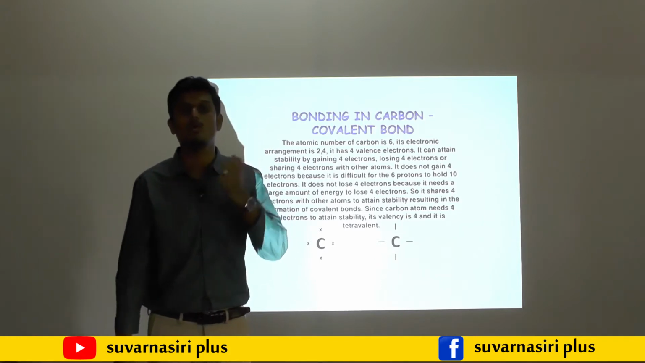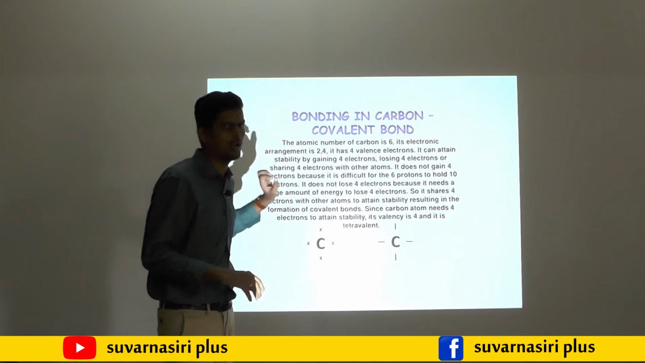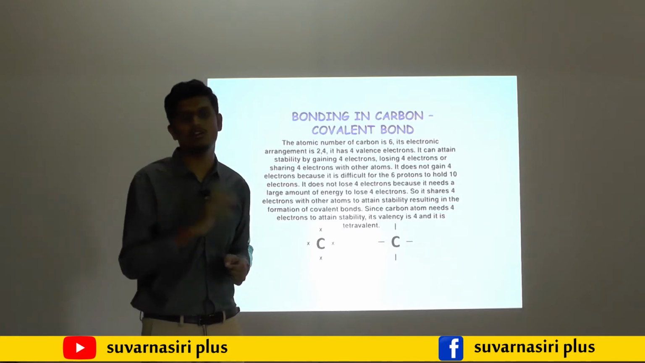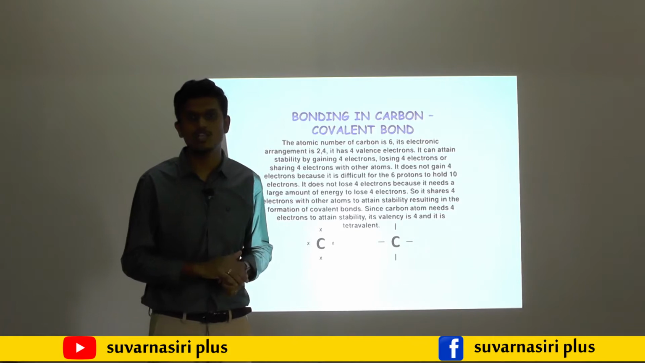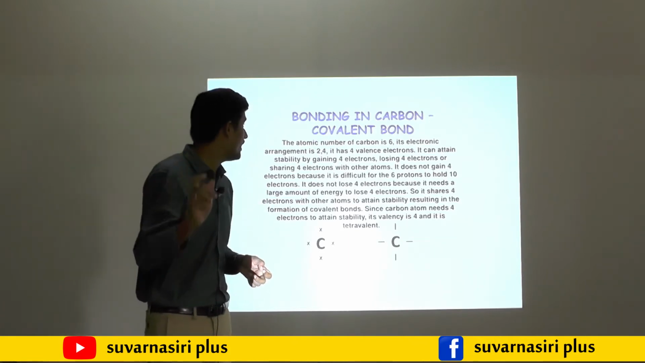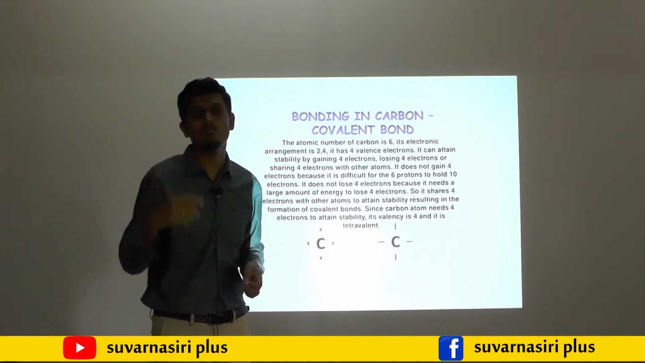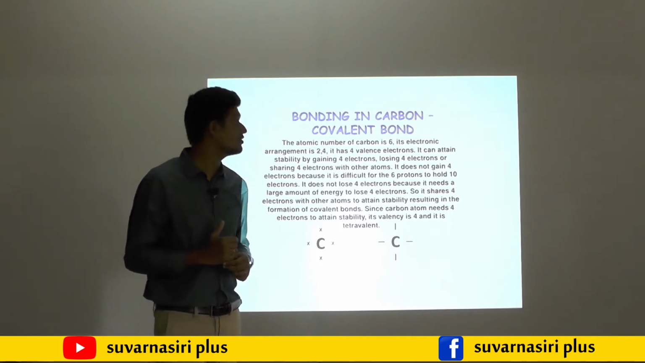Then what is meant by covalent bond? In the examination, define covalent bond. This one is very important. The covalent bond is defined as the sharing of electrons. The bond formed by sharing of electrons is called a covalent bond. Keep in your mind, the bond formed by sharing of electrons is called what?